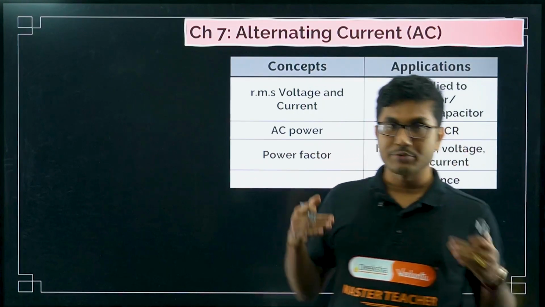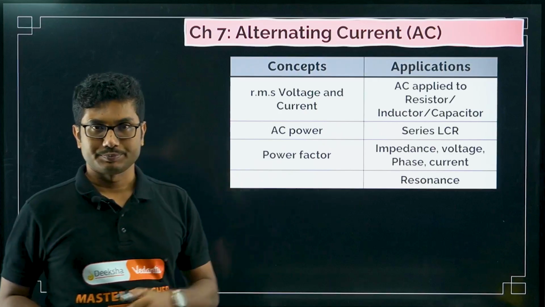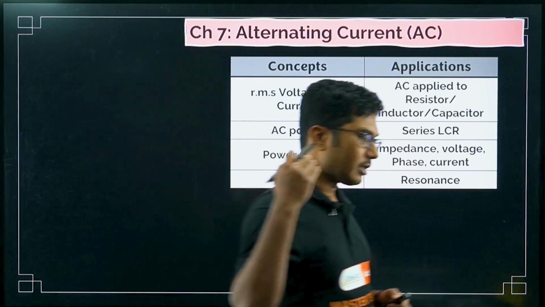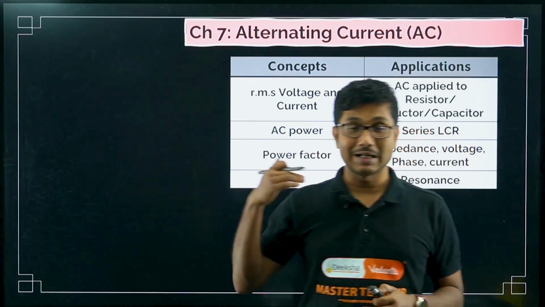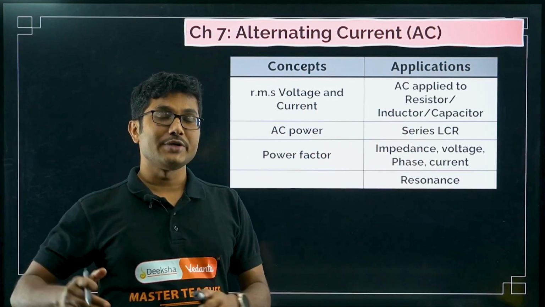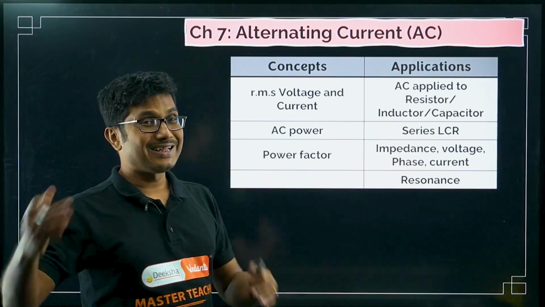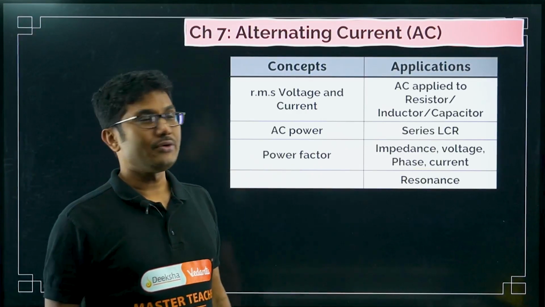But those who want to score well, definitely this is a scoring chapter. Now the decision is up to you. I am neither recommending nor discouraging anyone, but this is a very scoring chapter. Especially you can score 5 marks of numericals from this chapter. So the only thing you have to concentrate on from this chapter is numericals.